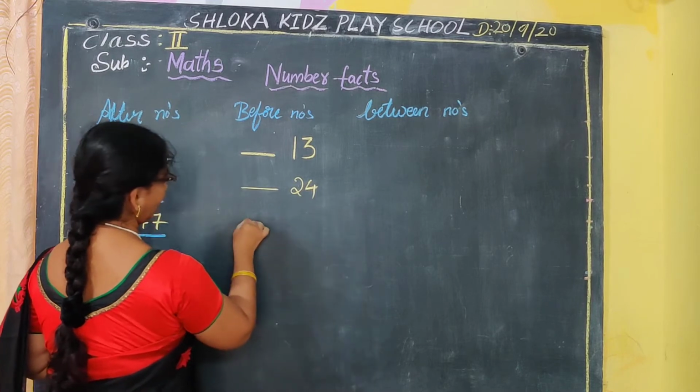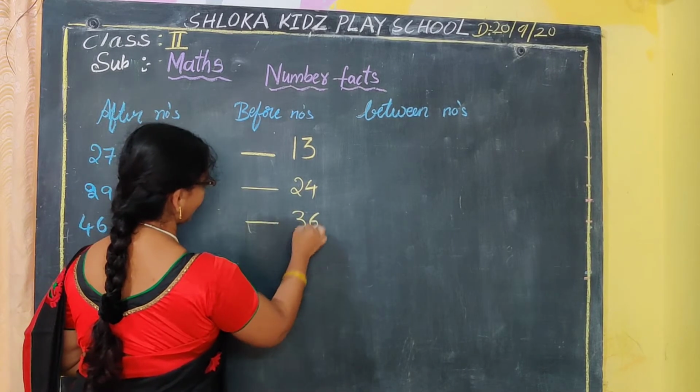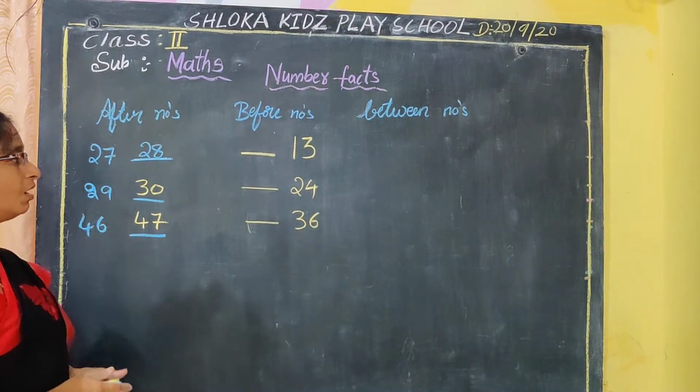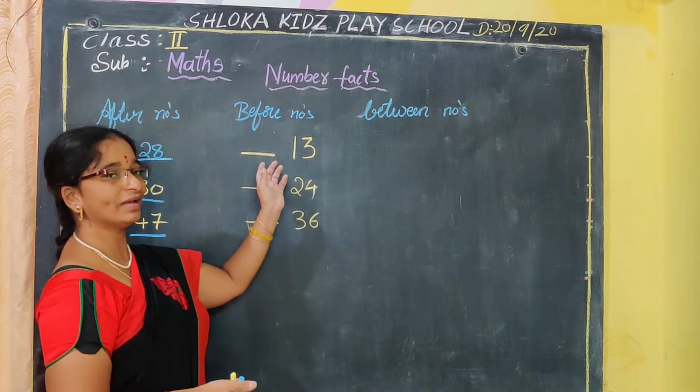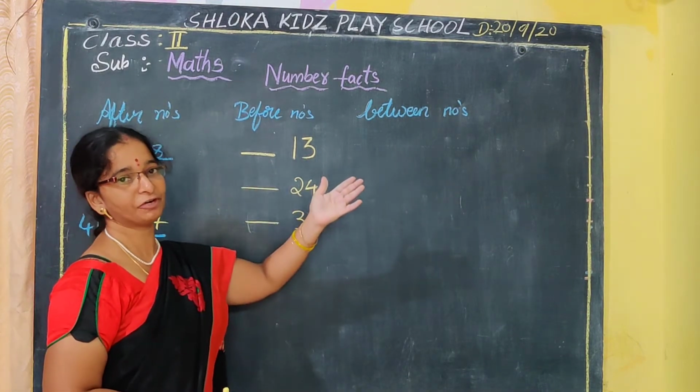24 we take. Next 36 we will take. Okay, now these are the numbers. So 13 before what will come? Before... ముందు వచ్చే నెంబర్స్ ని బిఫోర్ నెంబర్స్ అంటాం.